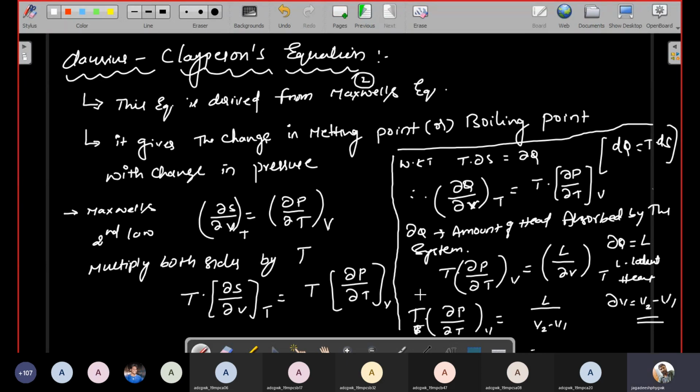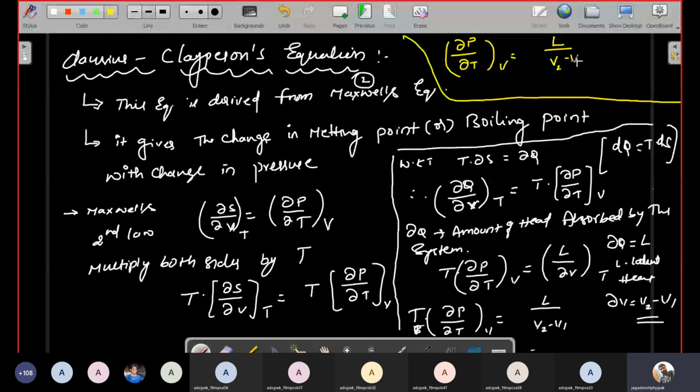So this is the equation. I'll write it here. Finally you will get dou P by dou T at constant volume is equal to L divided by T times (V2 minus V1). So this is the Clausius-Clapeyron equation.